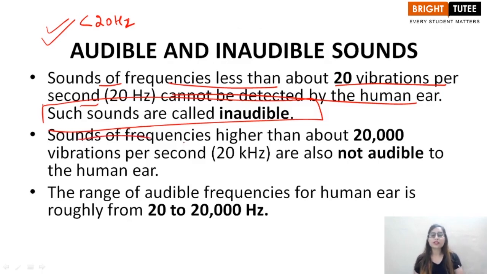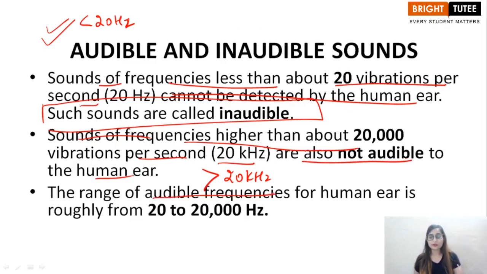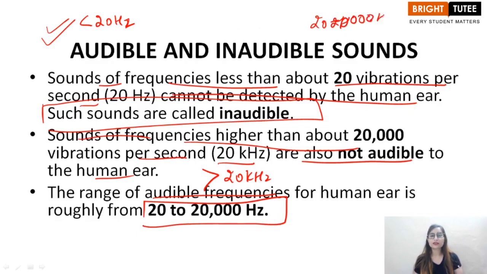Then sounds of frequencies higher than about 20,000 vibrations per second, or 20 kilohertz, are also not audible to the human ear, right? So the range of audible frequencies, the sounds which are audible to human ears, is from 20 to 20,000 hertz, right? The sounds having frequency between 20 to 20,000 hertz are the audible sounds, right?